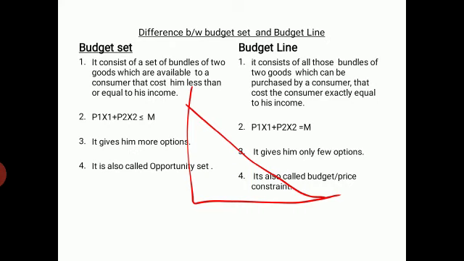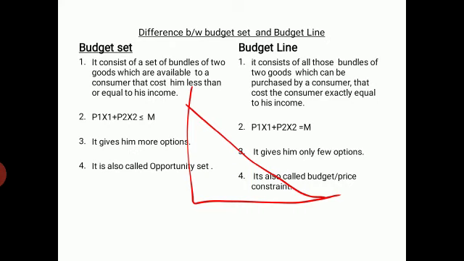Then budget set is also called the opportunity set. Why is it called the opportunity set? Because it has more options which cost him less than income, which cost him equal to income, or he may not spend any of his income. So it is left to him, it is an opportunity set.